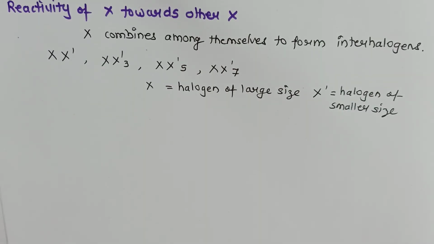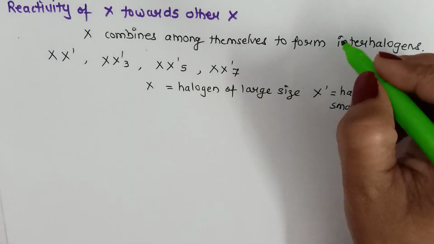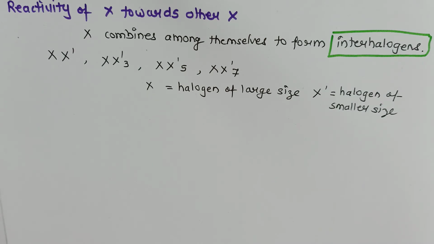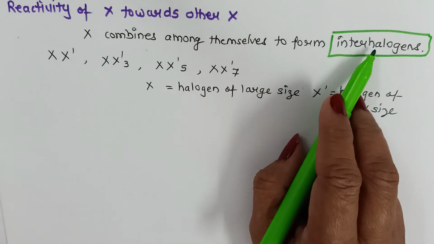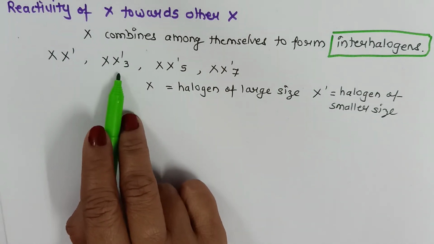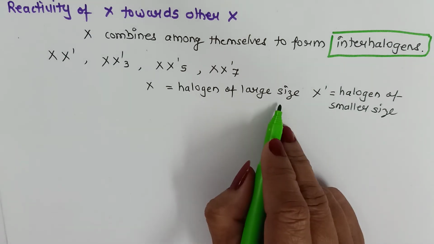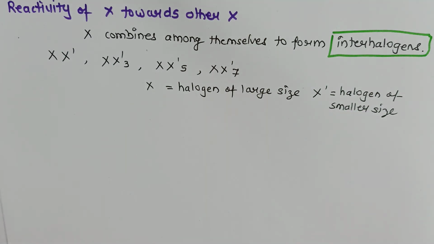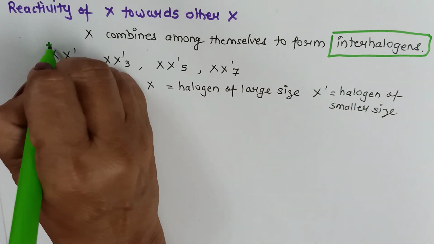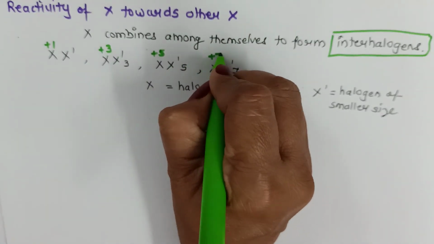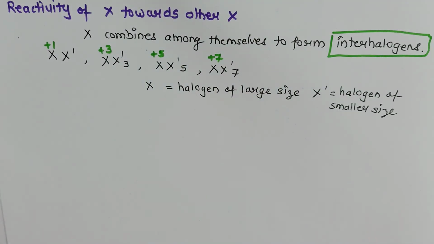The last chemical property is reactivity of halogen with other halogens. Halogens being so reactive, they can combine among themselves also to form compounds called interhalogens. We will be studying interhalogens in detail in our next video. Interhalogens can be of the type XX', XX'3, XX'5 and XX'7, where X is the halogen of larger size and X' is the halogen of smaller size. And there will obviously be a change in the oxidation state. Anyway, interhalogens will be discussed in our next video.